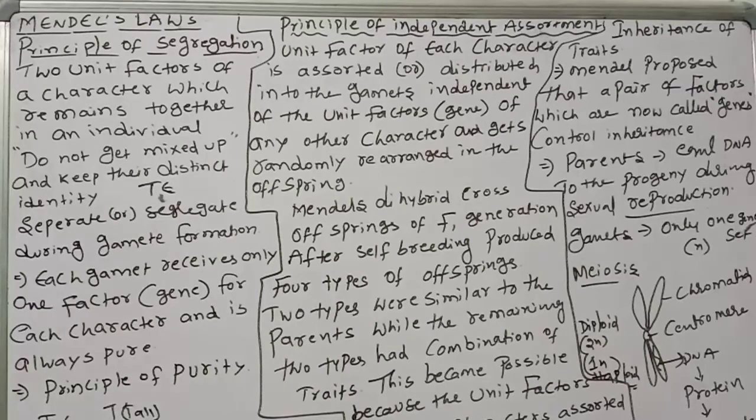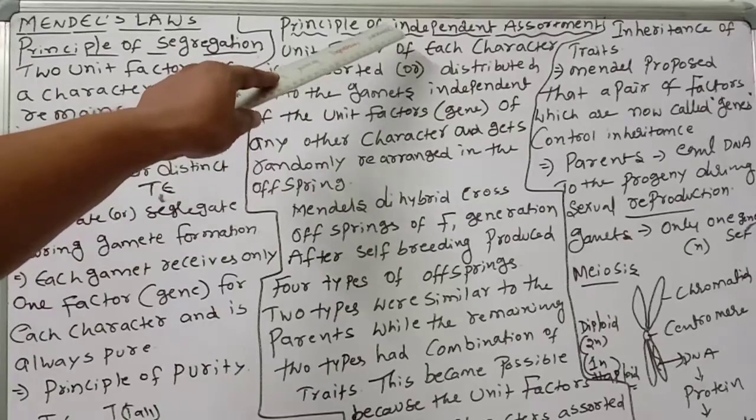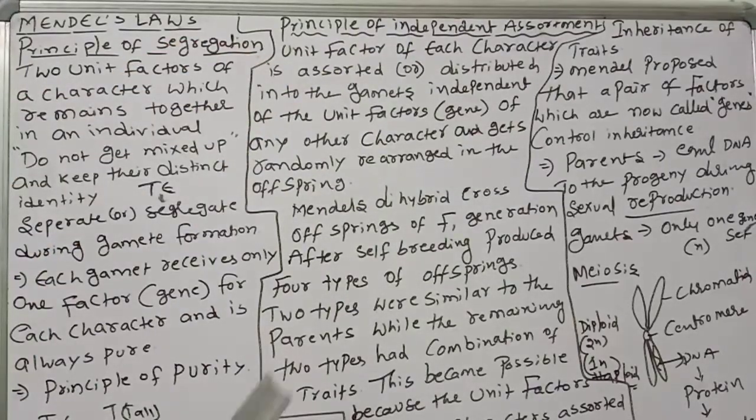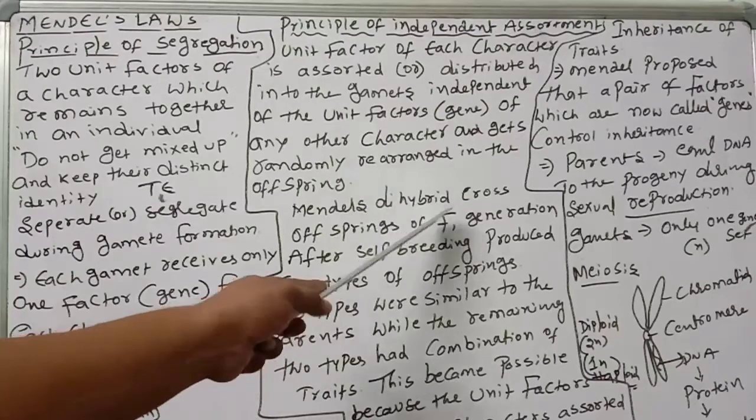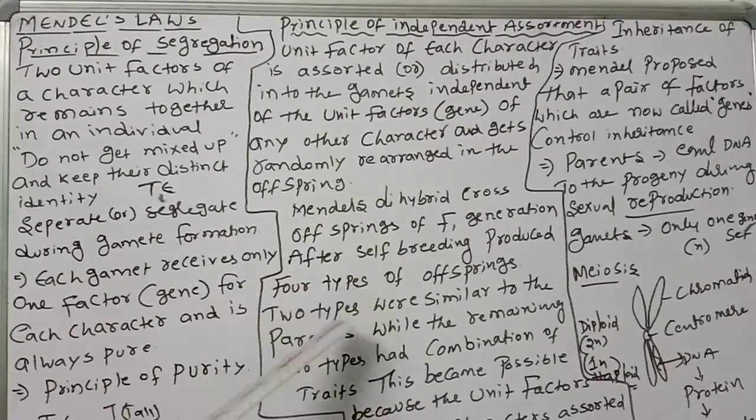Next, the principle of independent assortment. Just remember this for the dihybrid cross. In Mendel's dihybrid cross, offspring of the F1 generation after self-breeding produce 4 types of offspring. Two types were similar to the parents, while the remaining 2 types had a combination of traits. This became possible because the unit factors of 2 characters assorted independently of each other. They joined at their own wish.